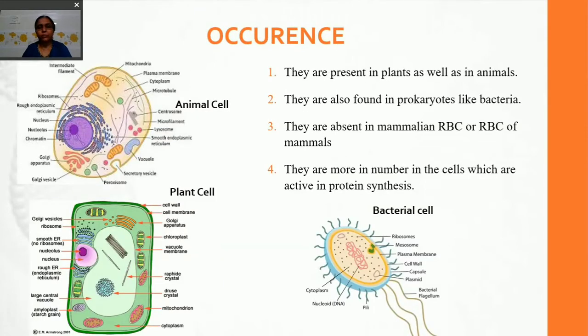Where are they found? The ribosomes are present in both plants as well as in animals. They are also found in prokaryotic cells like bacteria, but they are absent in red blood cells of mammals. They are more in number in the cells which are active in protein synthesis.